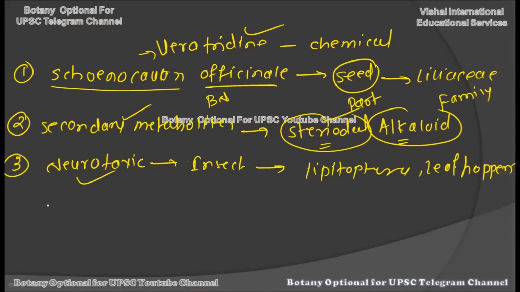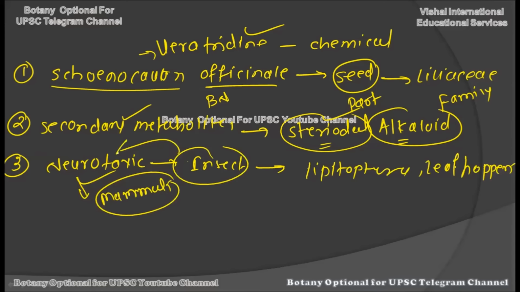So the mechanism of action is neurotoxic in nature, and this neurotoxicity is very low in the case of mammals. It is only harmful for insects, and hence this makes this chemical compound very useful against insects. And one thing you should also remember regarding this chemical compound is that the extract from the seed is famously called sabadilla. And the one important chemical in this sabadilla is veratridine.